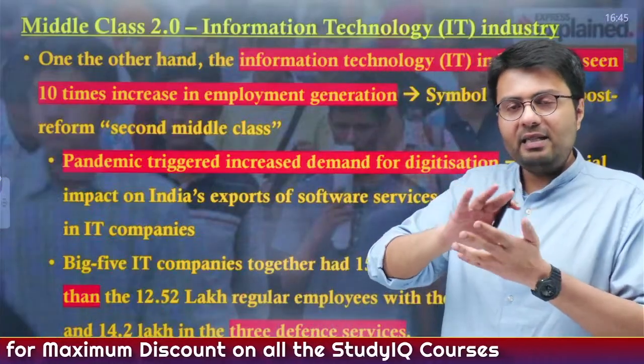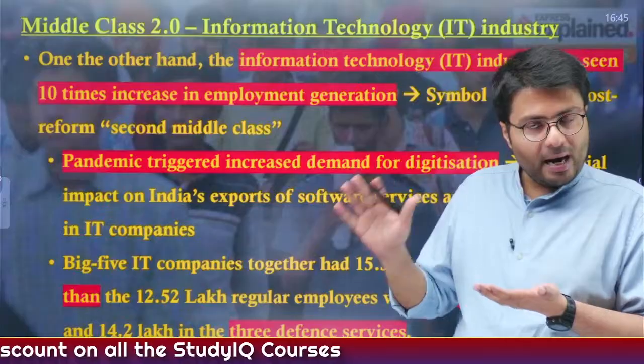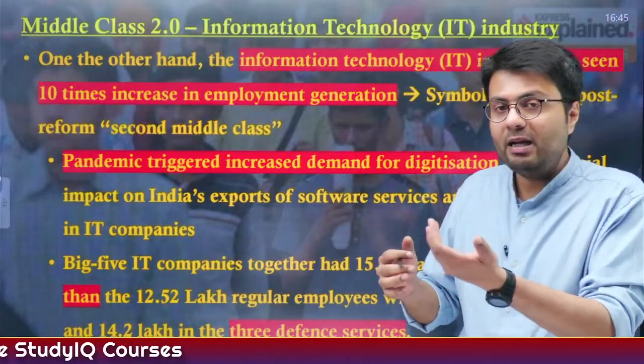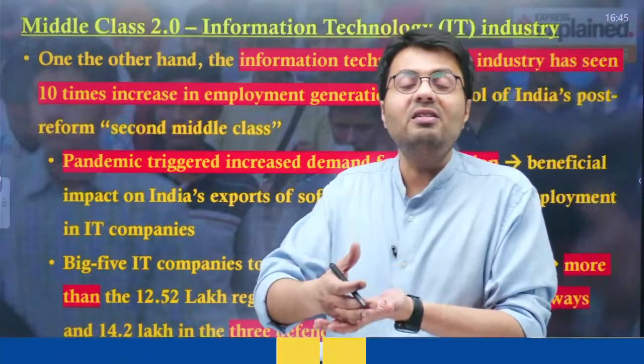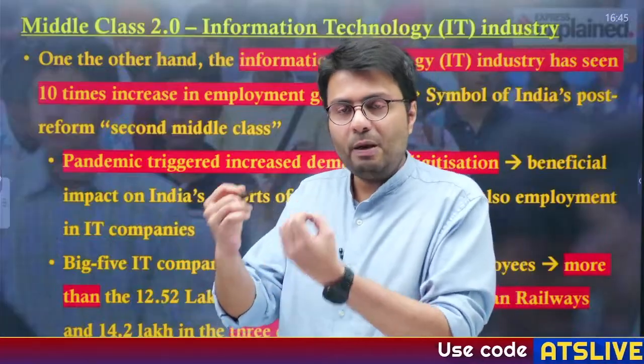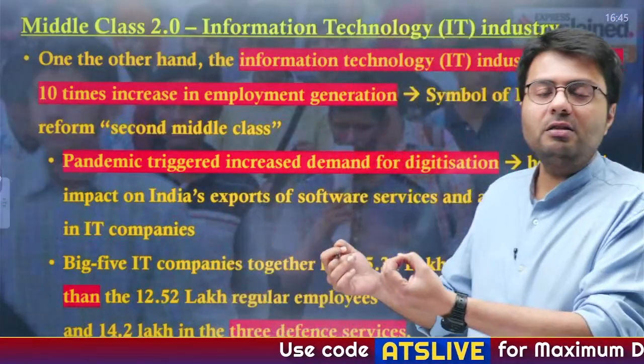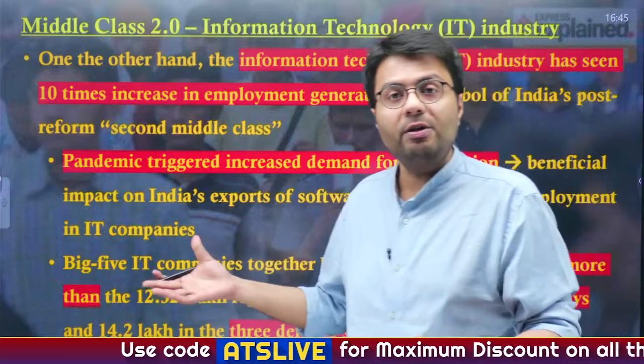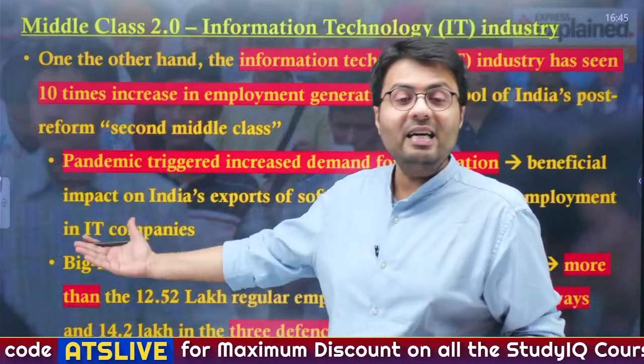Now, India's IT sector further increased after the pandemic struck, because during the pandemic we saw an increasing trend towards digitization, as people needed more digital services, and which companies provided them with digital services? It was this IT sector itself.